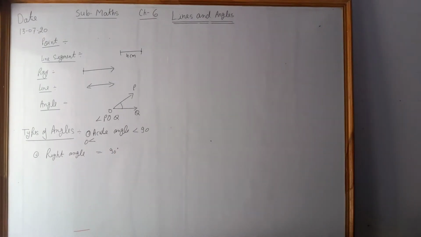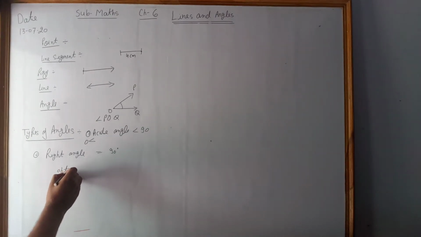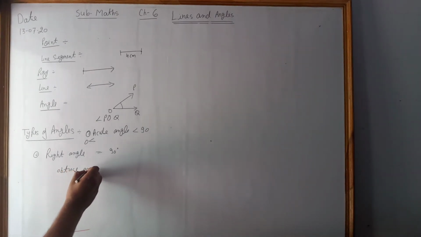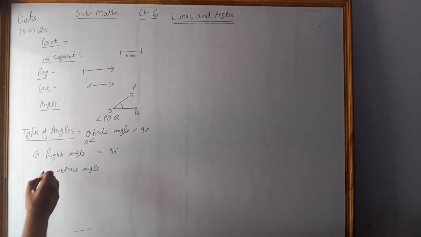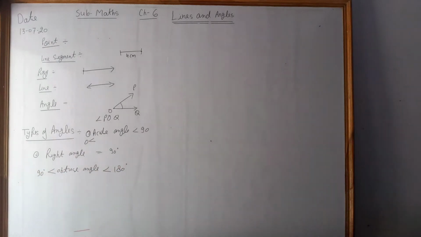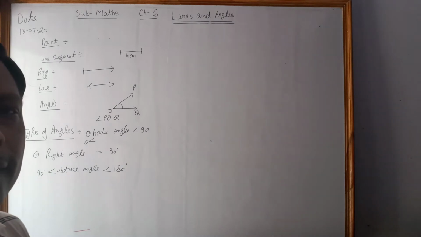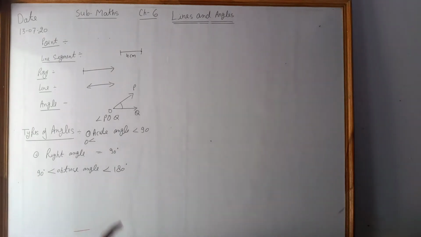After that, obtuse angle, this is greater than 90 degree and less than 180 degree. Obtuse angle is greater than 90 degree and less than 180 degree.